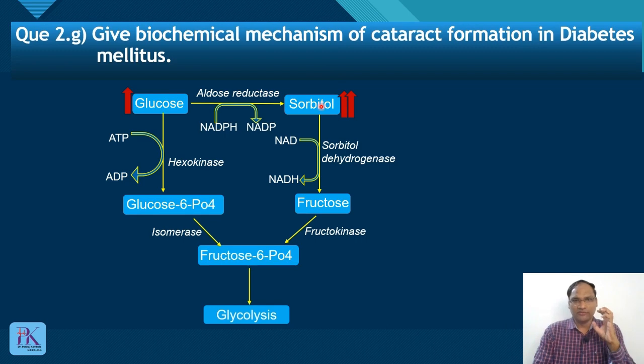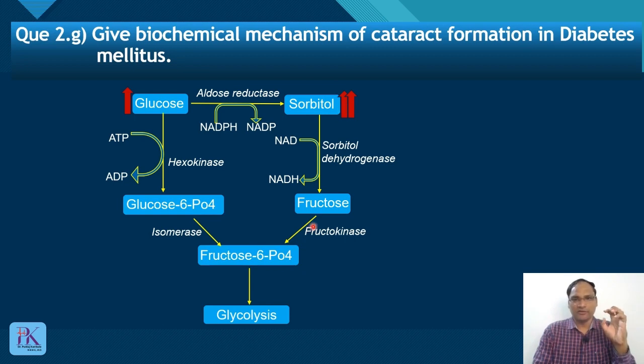So what happens? Increased glucose leads to increased glucose 6-phosphate, which inhibits hexokinase. As hexokinase is inhibited, glucose concentration increases, so it gets channeled to the polyol pathway, where it is converted to sorbitol.